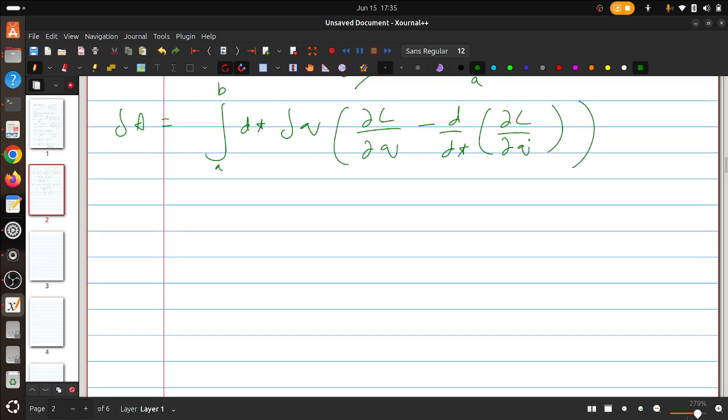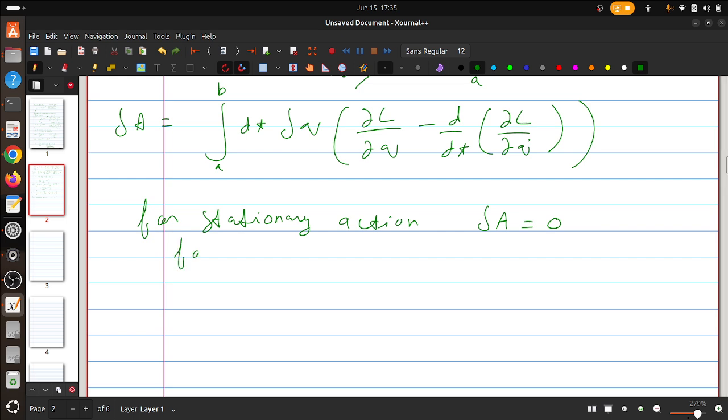Now we see that for stationary action, we already saw that the tiny deviations delta A should be 0. That is what the word stationary means. Basically, there is no deviation.